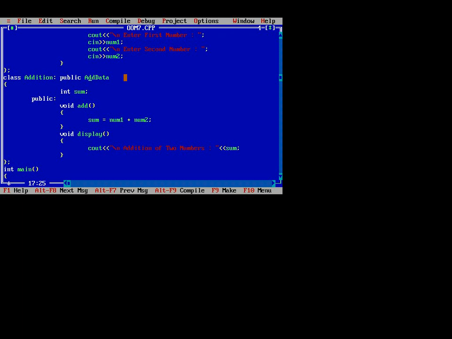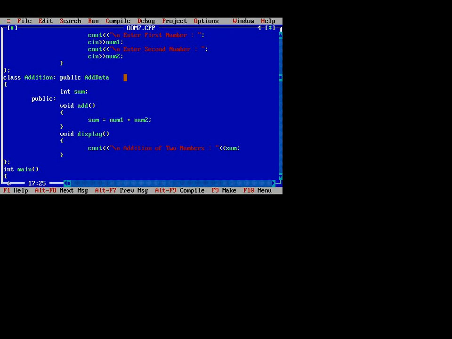After that we have to write the methods or functions, that is, add. So we have to insert two functions. First is add, that means we perform the addition operation, and in display we print the result on the output screen.